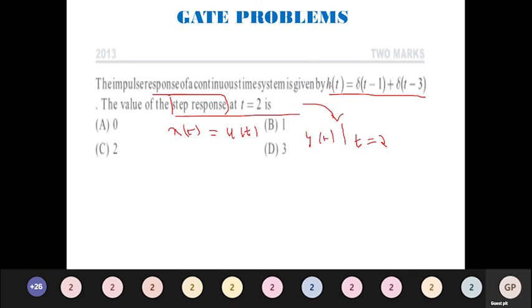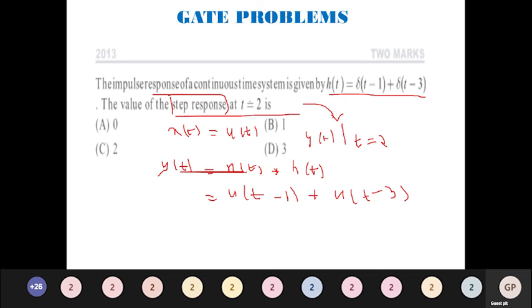Now very simple, we have h of t and x of t, and you can go by two methods. What is the y of t concept? y of t is convolution. y of t is x of t convolved with h of t. Very simple. So x of t is given as u of t and h of t is delta of t minus 1 plus delta of t minus 3. When I convolve u of t with this impulse signal, we know that any signal convolved with an impulse will yield the same signal shifted. So I will have u of t minus 1 plus u of t minus 3. So this will be the output of my convolution.